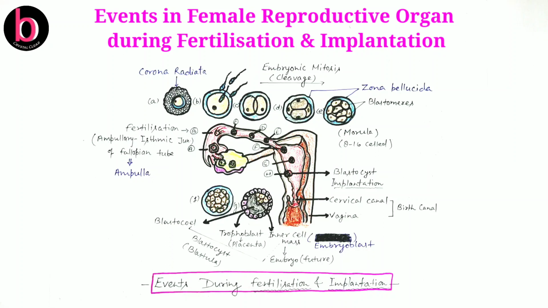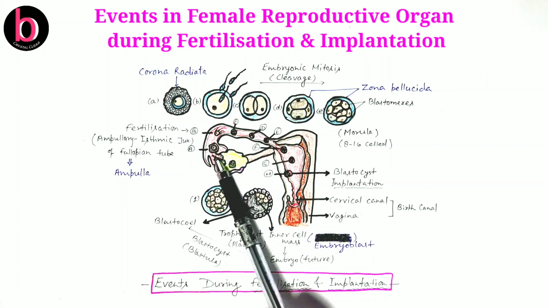At the same time, there are also a number of changes in the female reproductive system. Here in the ovary, as we earlier discussed, in the mid of the menstrual cycle, that is the 14th day, there is release of the secondary oocyte after rupturing of the mature or Graafian follicle. This Graafian follicle ruptures to release the secondary oocyte, also known as the immature ovum.